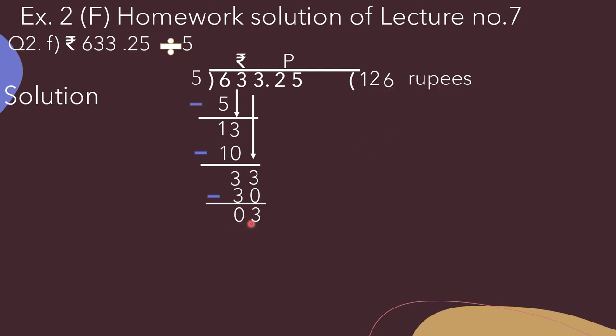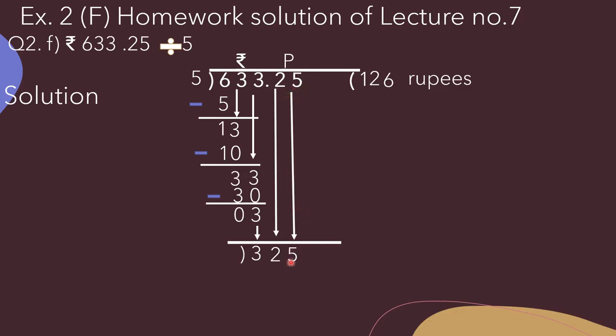Now we will bring down the paise column, that is 25. Now the number becomes 325. Now we have to divide it by 5. So here 3 is a smaller number than 5, so we will take these two digits, that is 32. Now we will divide 32 by 5.